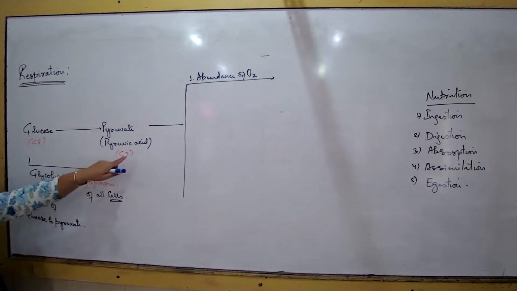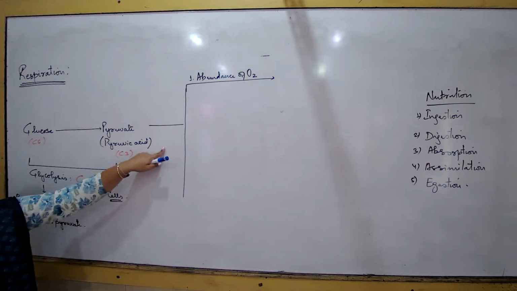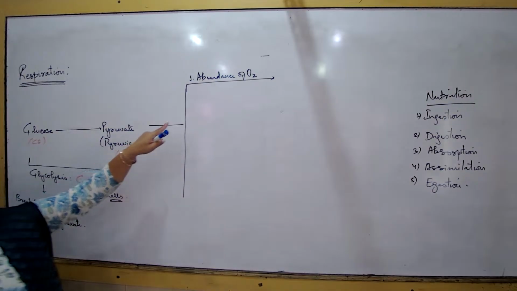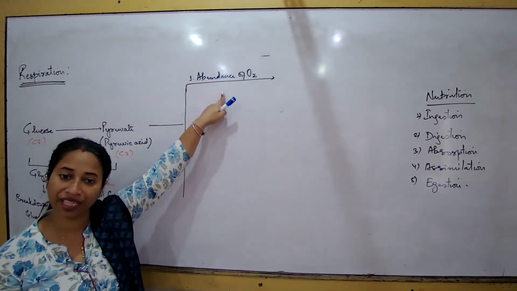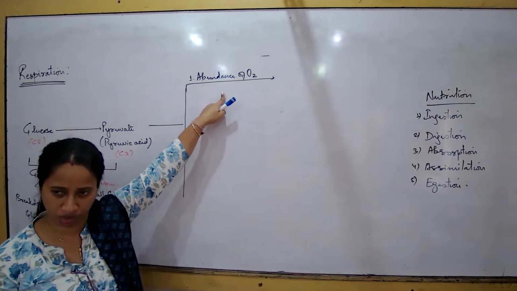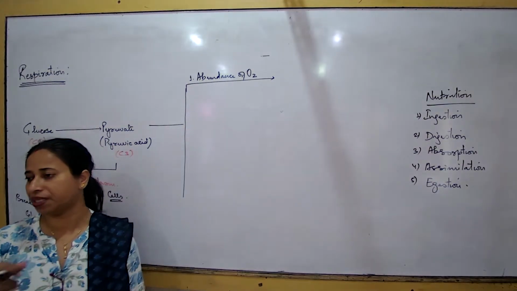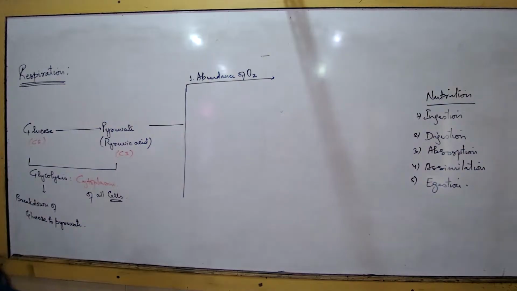Now we talk about the fate of the pyruvate, based on what the conditions are. First, this pyruvate, if it is present in a cell where there is enough oxygen, for example, our cells. For example, the bird, for example, the other different types of vertebrates. Just now I was asking you that we have so much oxygen surrounding us. Are we able to take that oxygen? Yes. Why are we able to take that oxygen? Because we have developed respiratory organs.